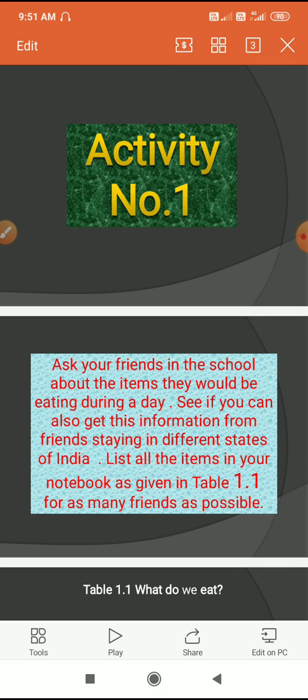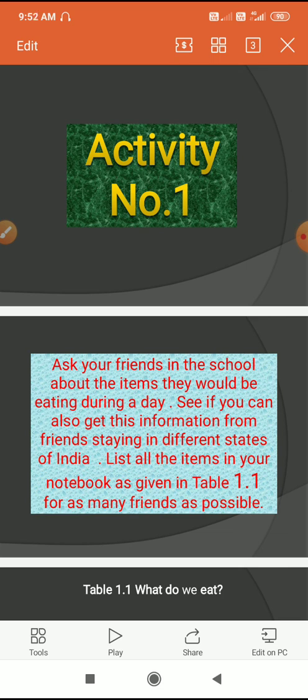Where does it come from? Students, did you eat the same kind of food yesterday and today? We all eat different kinds of food at different times, isn't it? For example, in the morning, you take your breakfast. Then in the afternoon we take lunch and at night we take dinner.